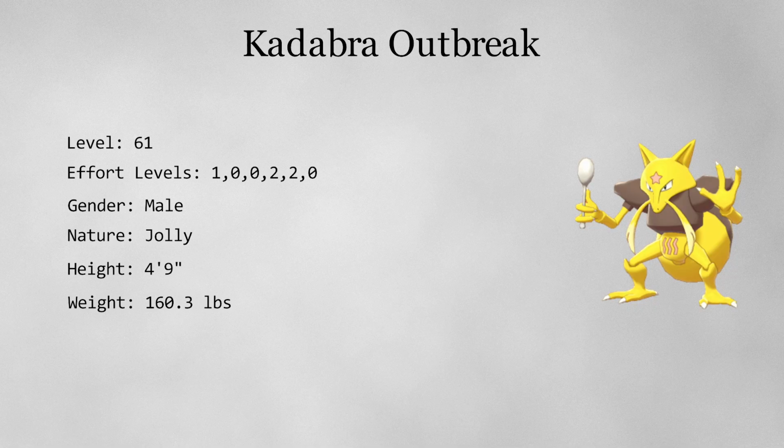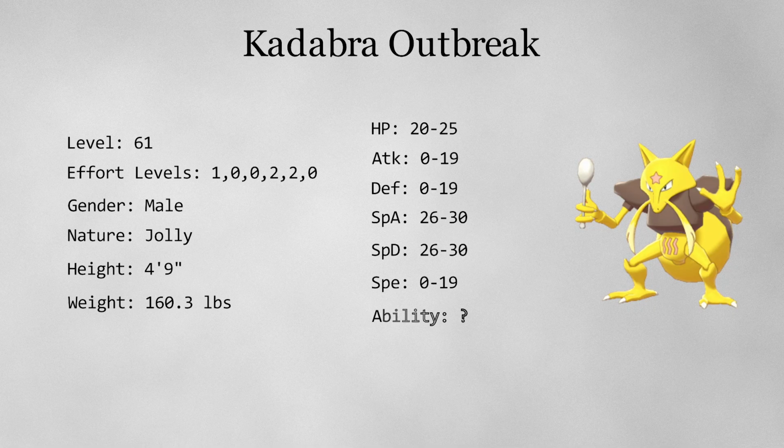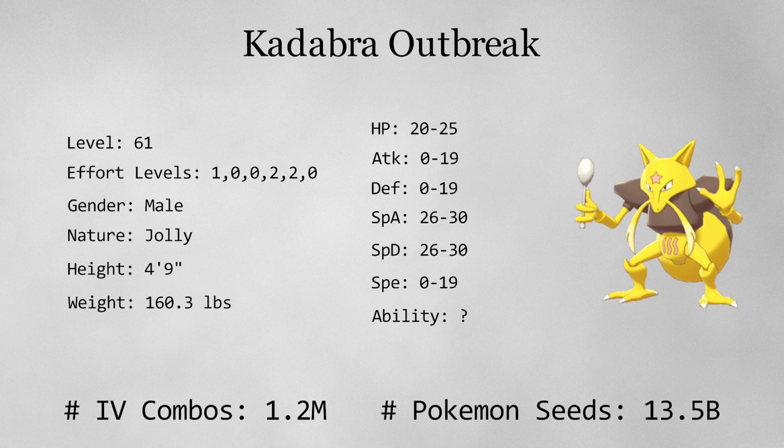Here you can see the information I've collected about this Kadabra so far. Because Pokemon Legends Arceus doesn't give very detailed information to the player, there's still a lot that we don't know about it. Most importantly, we know very little about the Pokemon's IVs, which is information we will need if we want to reverse the Outbreak. For this Kadabra, there are currently 1.2 million possible IV combinations, and if we were to try to reverse all of those combinations, we'd end up with 13.5 billion different Pokemon seeds. What that means is that 13.5 billion different Pokemon seeds could generate a Pokemon that matches the stats shown here.